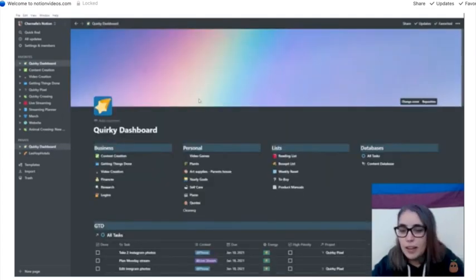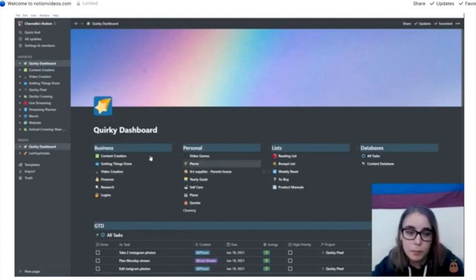I've categorized all my pages into four different categories. I've got business, personal, lists, and databases. I just think this is the best way to organize the pages I have.